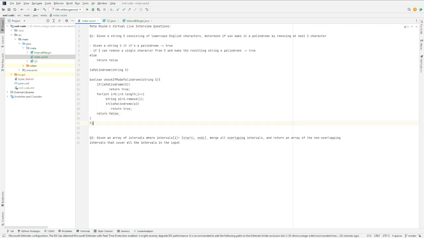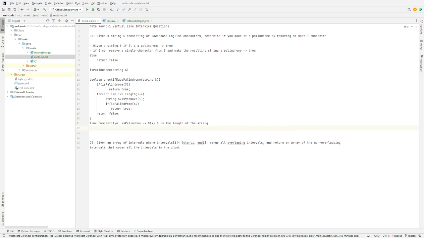Now let's analyze the time complexity of this. To check if a string is palindrome, we need to actually iterate over the whole string because we need to compare the first and last character, and then we need to move the pointer from the beginning to the next character and the pointer that is in the last to the next character and check whether they are same or not. So in the worst case, we may have to traverse the whole string, and to check that if the string is palindrome, it will take order of n time, where n is the length of the string.